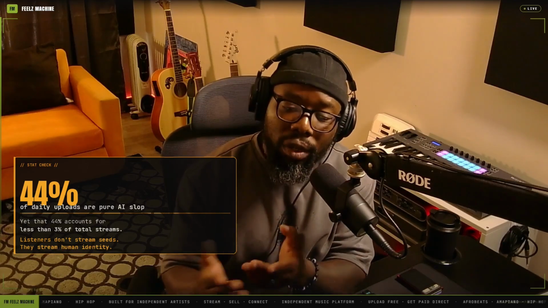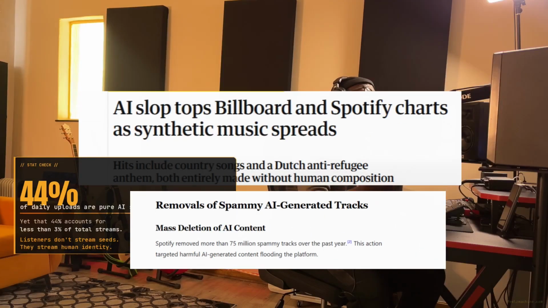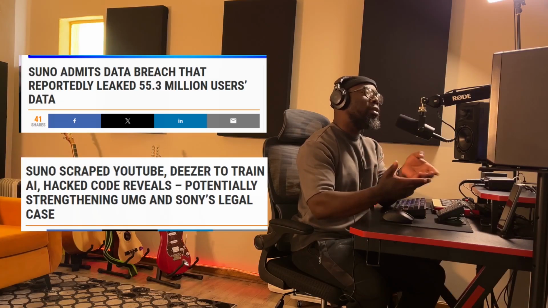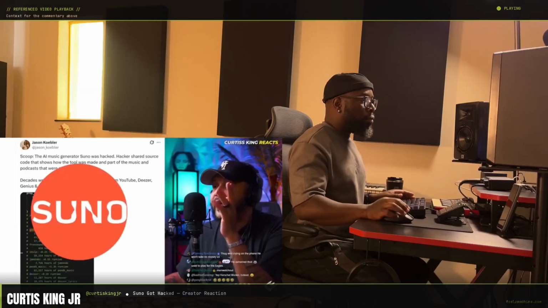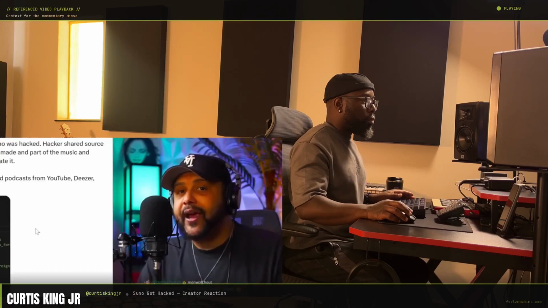Right now, over 44% of daily uploads are pure unedited AI tracks. At the same time, recent leaks like the Suno hack have revealed how heavily copyrighted material was used to train these models. AI music generator Suno was hacked. Suno is an AI-based platform. They stole 20 million, 30 million plus songs to train their AI models. Let's face it, if you upload raw generations, you're competing in a flooded market with zero copyright protection.